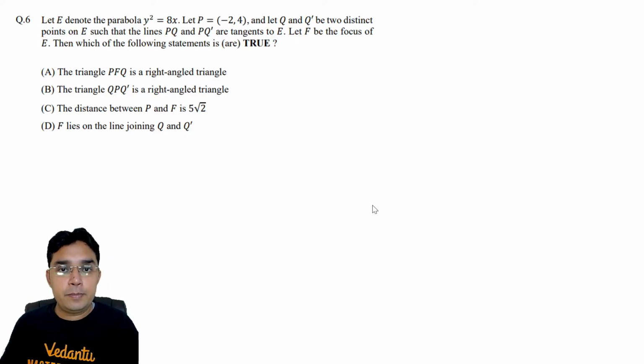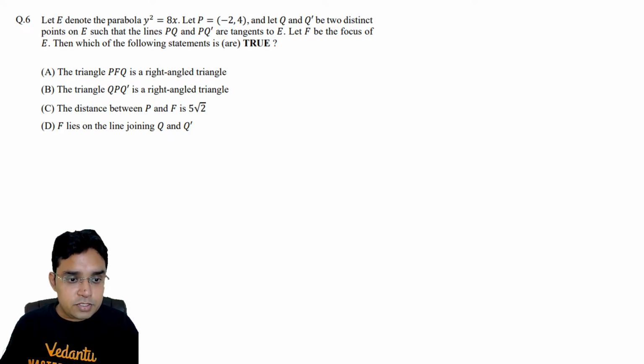We are discussing paper of JEE Advanced 2021. This is question number 6 from paper 2. Question says, let E denote the parabola y square is equal to 8x, P is equal to minus 2 comma 4 and Q and Q dash be two distinct points on E such that PQ and PQ dash are the tangents to E. Let F be the focus of the parabola, then which of the following statements are true?